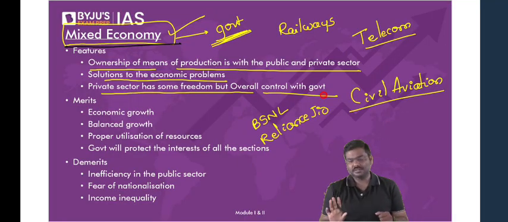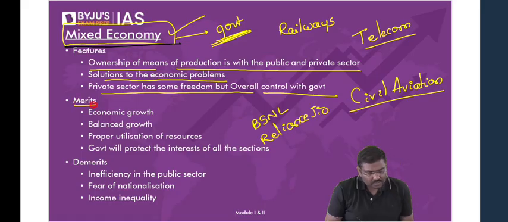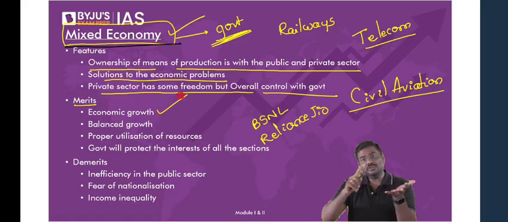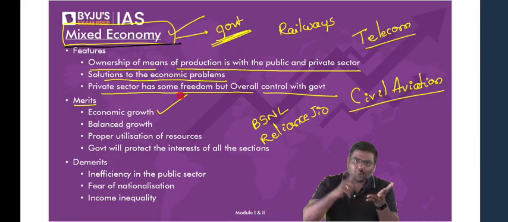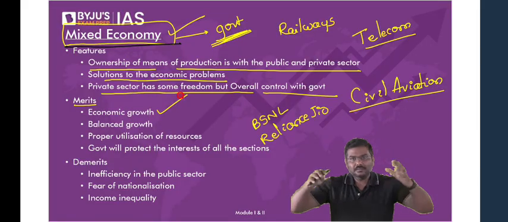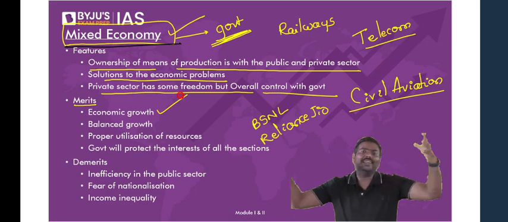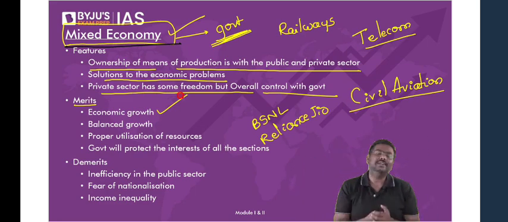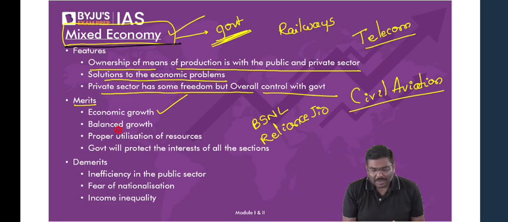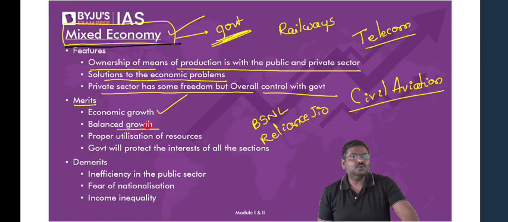Government can change the policies. What are the advantages or the merits of such an economy? One, we'll be able to produce more and more goods and services, employ more and more people. The overall production of the Indian economy will start increasing. That is growth in terms of production. Second, balanced growth. What do you mean by balanced growth here?